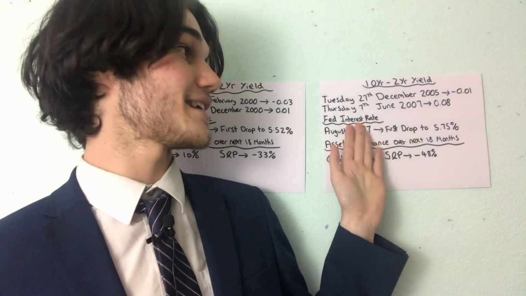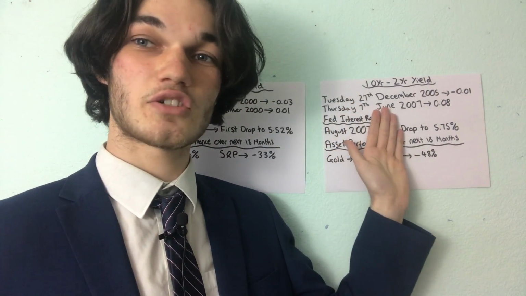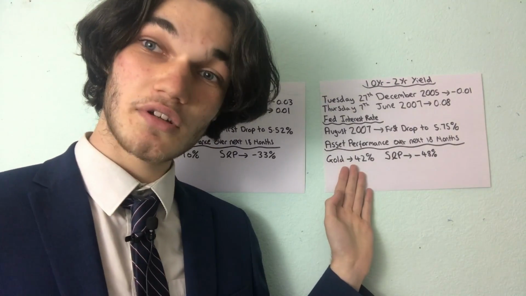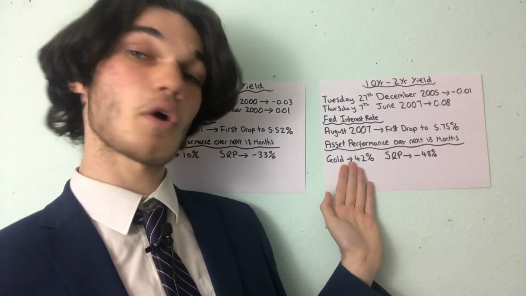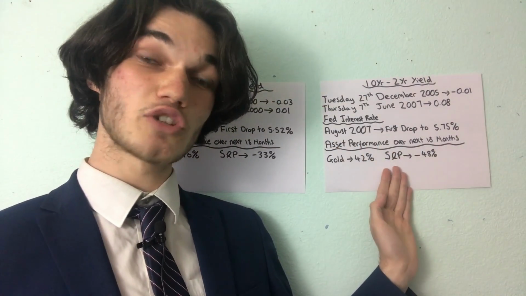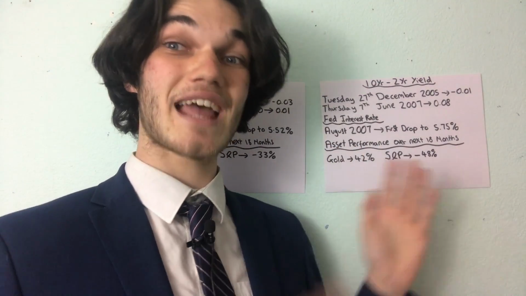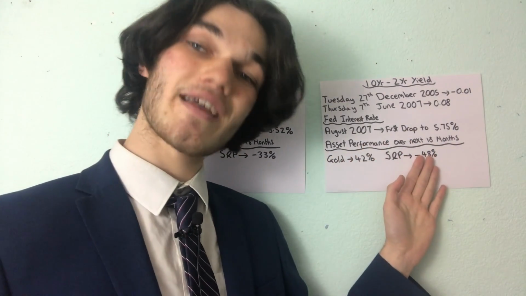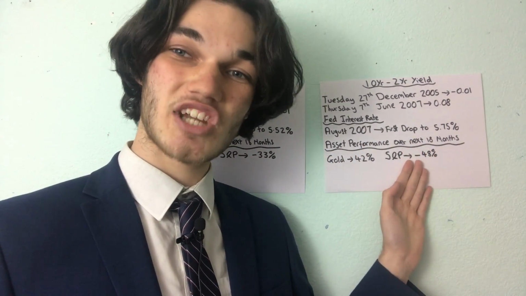Okay, so again, it's within 6 months of the 10 to 2-year yield going positive. So then we can make our investment decision, which is to buy gold and hold it. The next 18 months, boom, gold went up 42% in the 2008 recession. S&P 500 dropped a massive 48% in just 18 months. So then at the end of 18 months, we can sell our gold and we can buy into the S&P 500 at a cheaper rate.